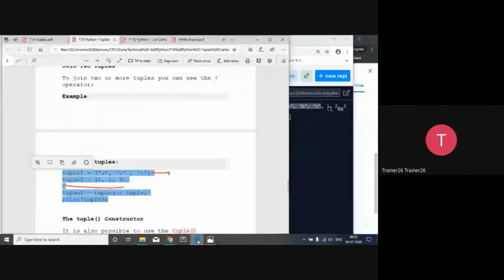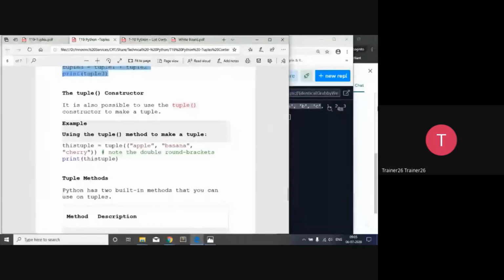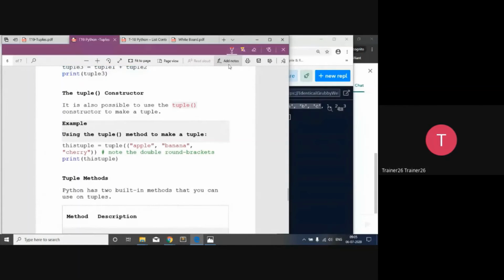And here, regarding the constructor, as we know that the tuple is a class and it is going to have a constructor. So with the help of the constructor also we can initialize a tuple.